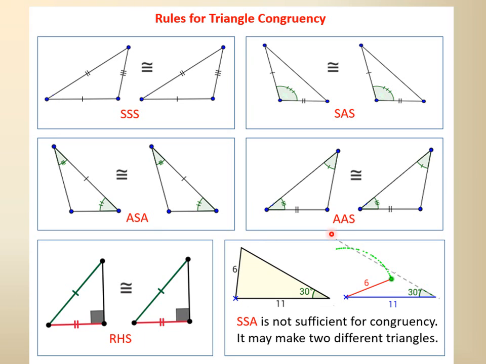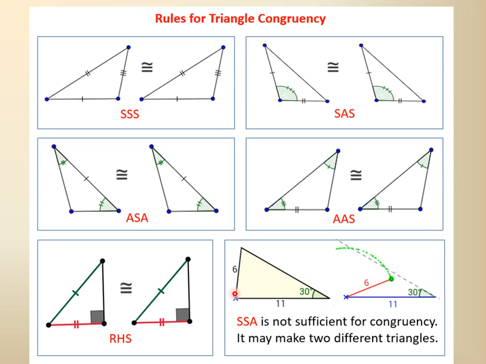The other one is AAS, that is two angles and a side which is not between them, outside them; then they can also be congruent. But the other way around, SSA cannot be said to be congruent. It is not sufficient to say that they are congruent.